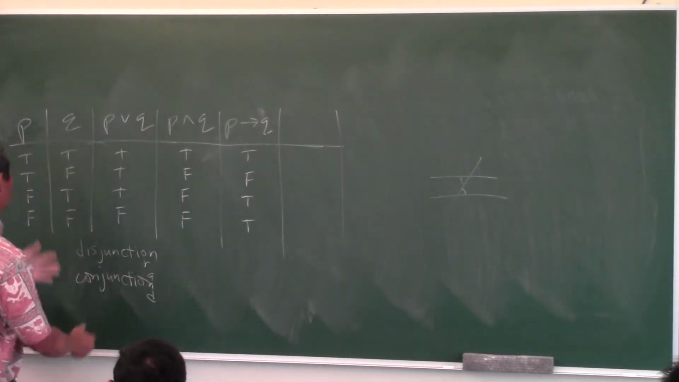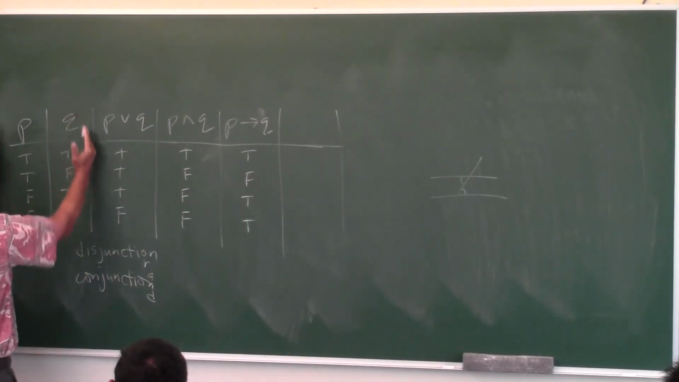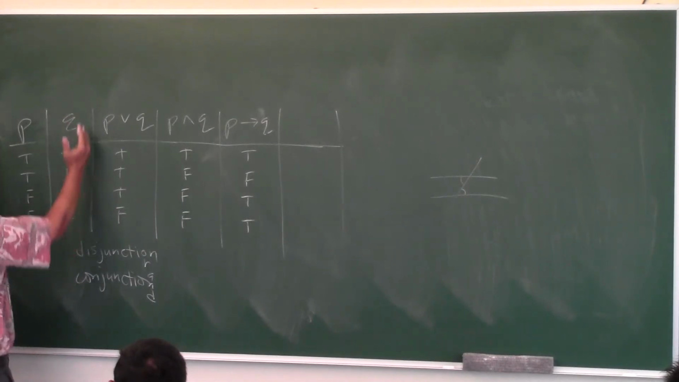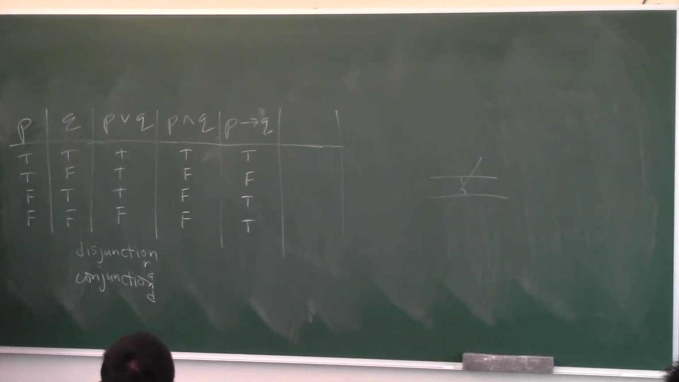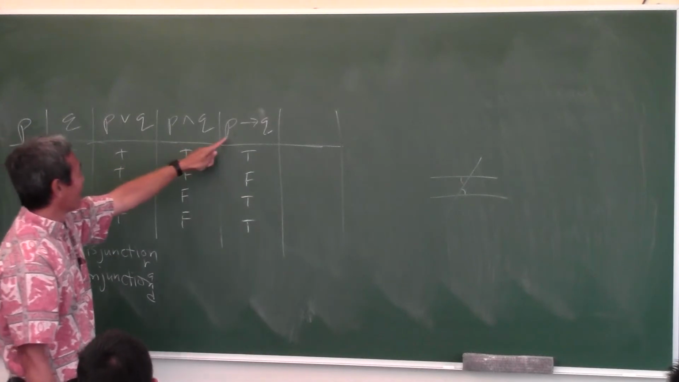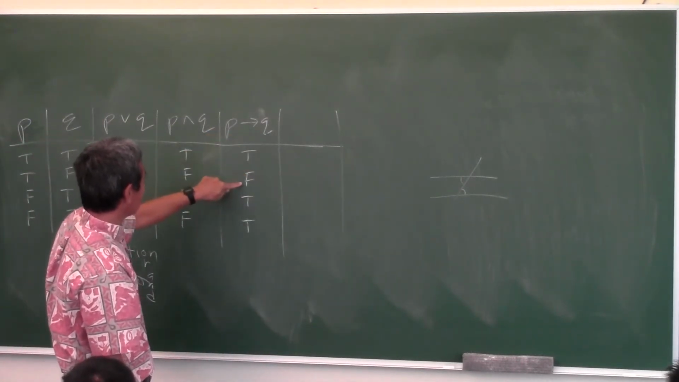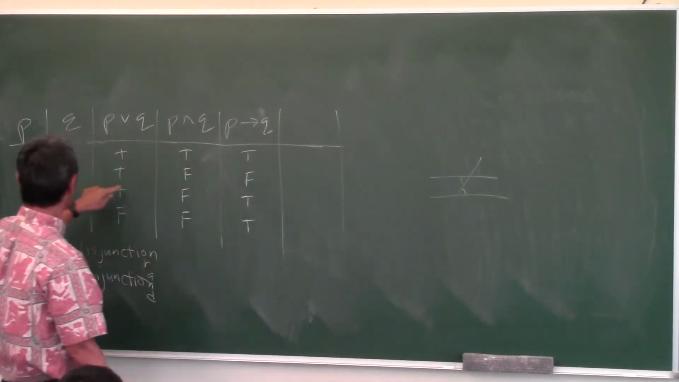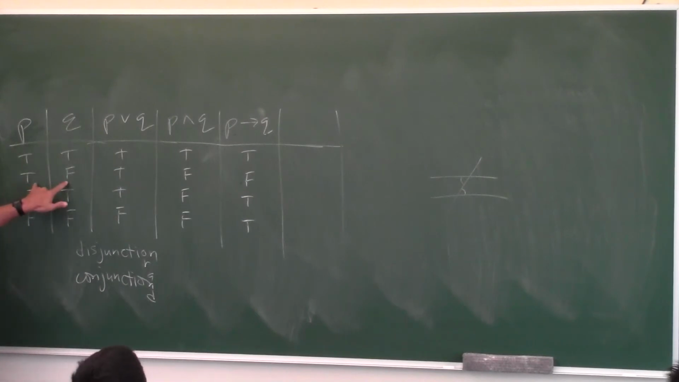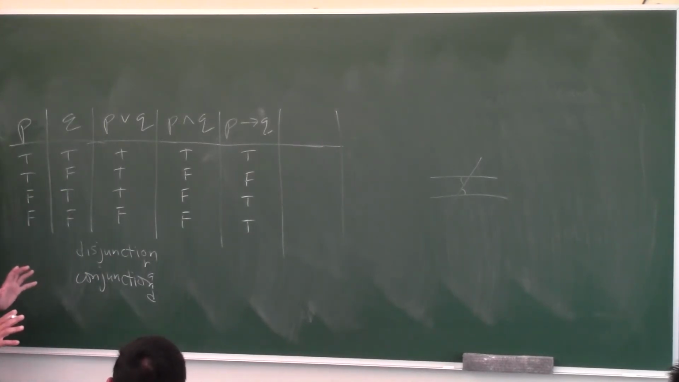Okay, let's look for a pattern. Now remember, these are the training wheels right here. These are the components right there. So notice that the only time a conditional statement is false is when the first one is true and the second one is false. That's the only time it's false.